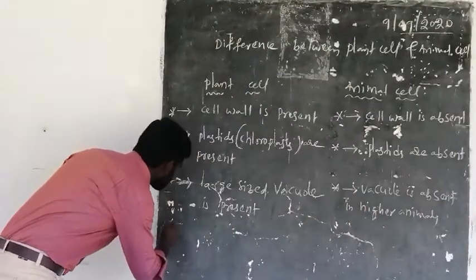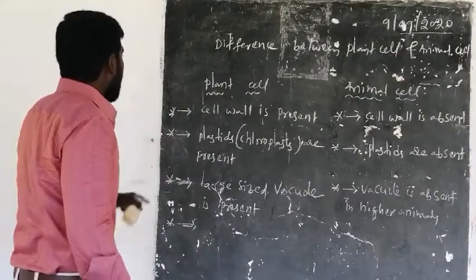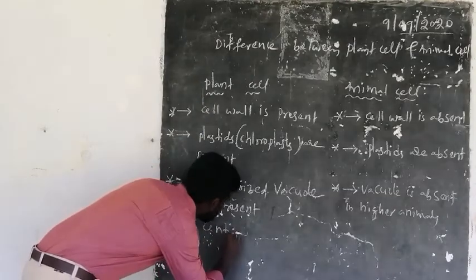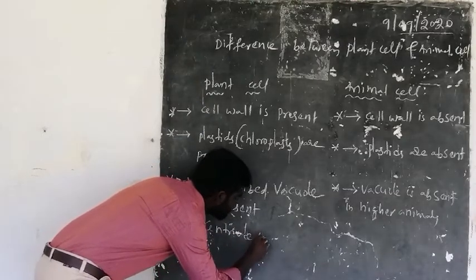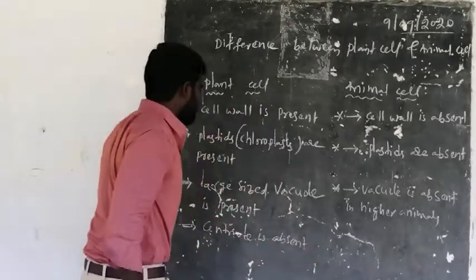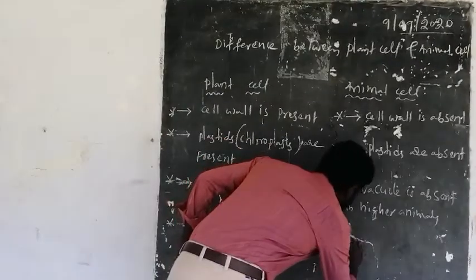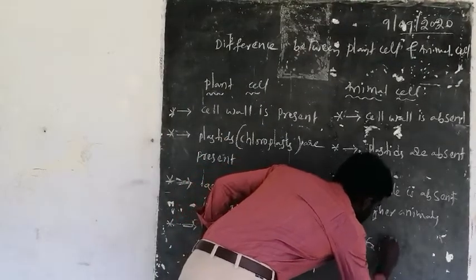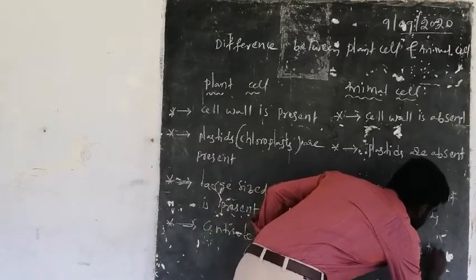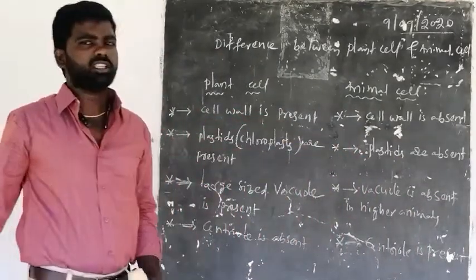And next one, centriole is absent in plant cell, and centriole is present in an animal cell.